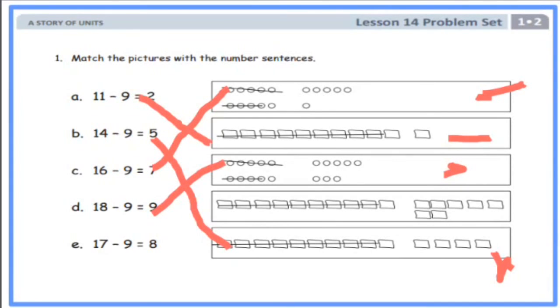The last, letter E. 17 minus 9 equals 8. Where do I have 17 as my whole? What's left here? This one. Very good. So I'll simply match letter E, number sentence, to this picture. Wow, that's interesting. So we can match by yourself. Yes, I know you can do that.